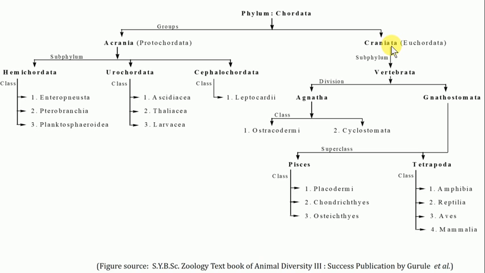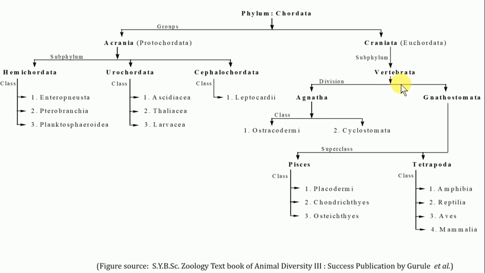Further, the Craniata, or true chordates, also called Euchordata, have a subphylum known as Vertebrata, on the basis of the presence of the vertebral column.